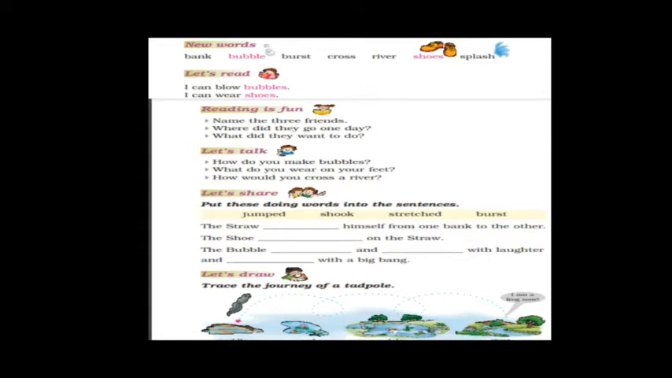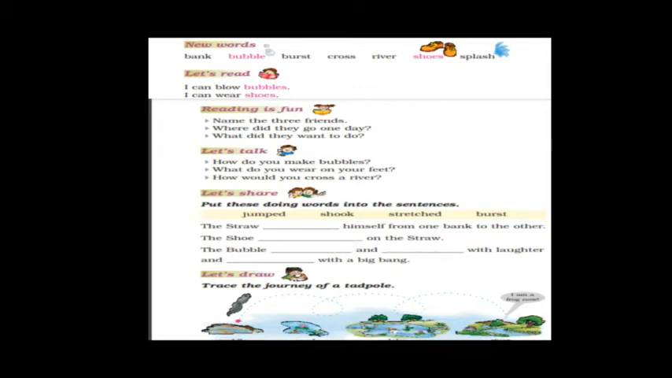What do you wear on your feet? So children, you wear shoes on your feet. Last one, how would you cross a river? When you want to cross a river, children, how do you cross? You can cross with the help of a boat, right? You can use a boat to cross a river.